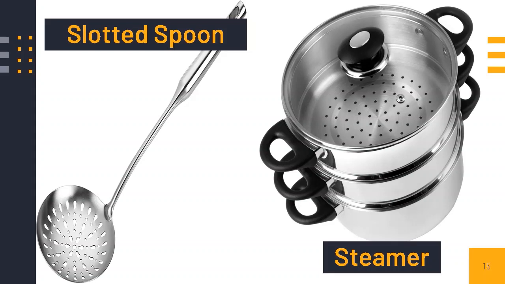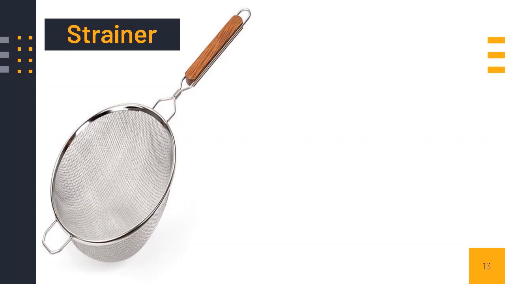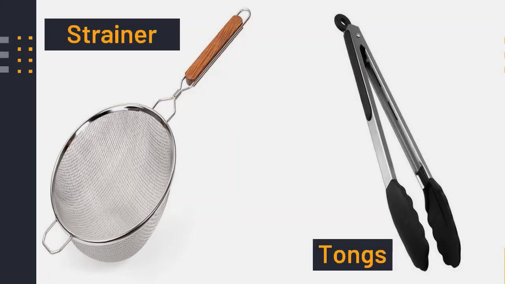Steamer is a special container used for steaming food such as puto, kuchinta, and other native delicacies. Strainer is used for separating liquids from fine or solid food particles. And tongs is used for handling hot foods.